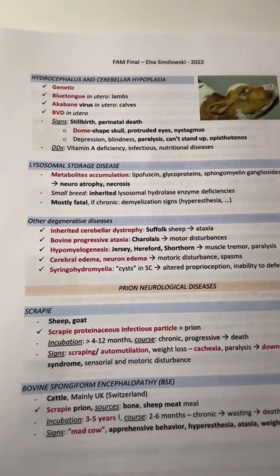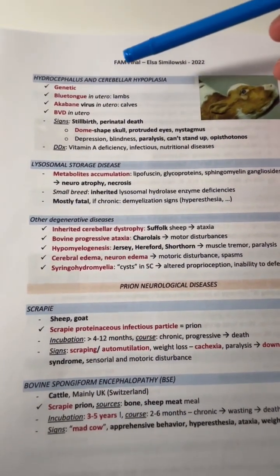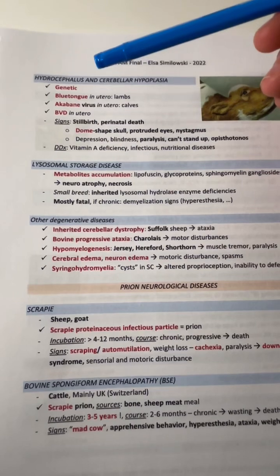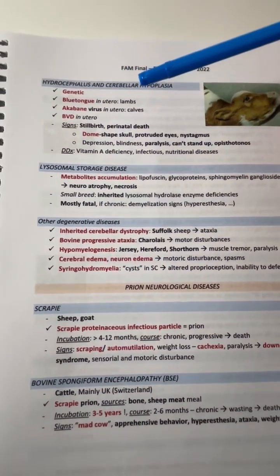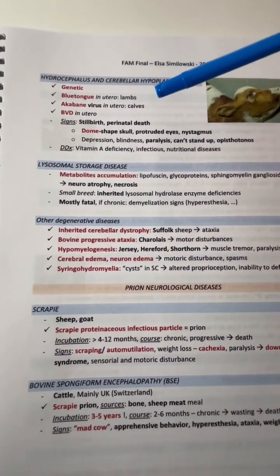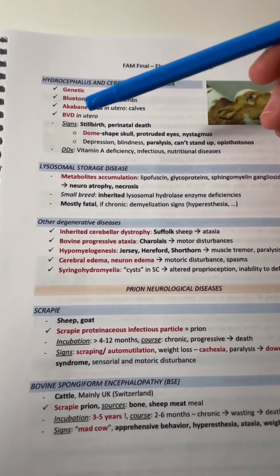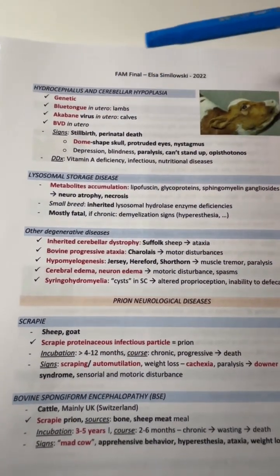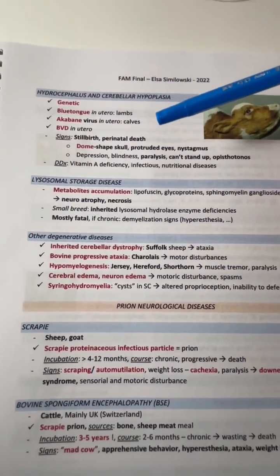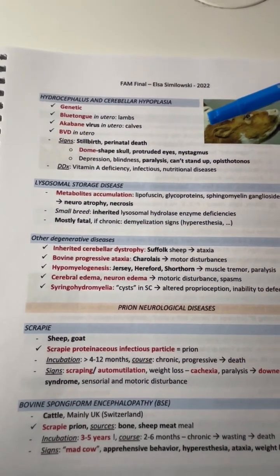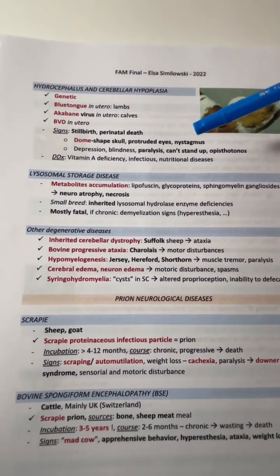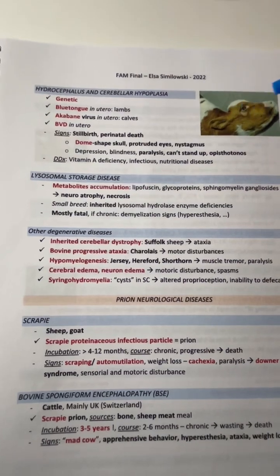For the congenital diseases, for hydrocephalus and cerebellar hypoplasia, it can be genetic or caused by bluetongue in lambs. And the Akabane virus can cause it in calves, as well as bovine viral diarrhea. The signs are a dome-shaped skull and protruded eyes, and nystagmus. The animals will have paralysis and they can't stand up. They will also have opisthotonus.